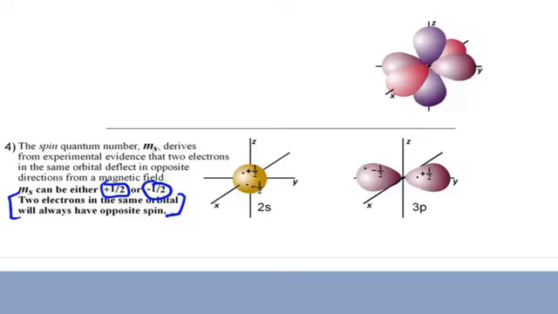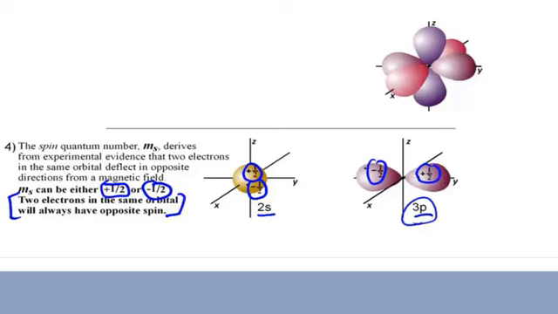So for example, in the 2s orbital, let's say you have 2 electrons. One will have a spin of positive 1/2, the other one will have a spin of negative 1/2. Another example, 3p. If there's 2 electrons in one of those 3p orbitals, they will have opposite spins, positive and negative 1/2. And the spin quantum number allows us to say that no 2 electrons in any one atom can have the same set of quantum numbers.